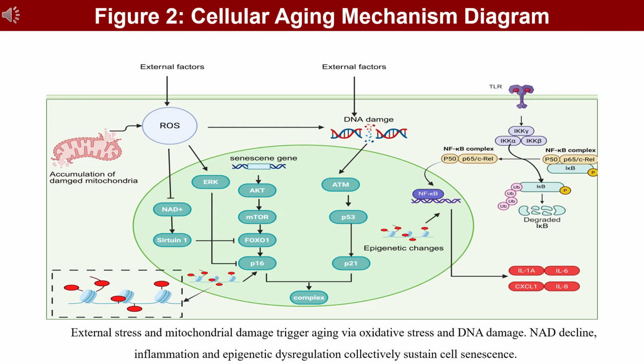External stress and mitochondrial damage promote reactive oxygen species, ROS, accumulation and DNA damage. They inhibit the cell cycle and induce cellular senescence through the ERK/AKT/mTOR-FOXO1/P16 and ATM/P53/P21 signaling axes. Reduced NAD levels weaken sirtuin-1 activity. The TLR/IKK pathway activates NF-kappa B to upregulate the expression of SASP factors, including IL-1A, IL-6, CXCL1 and IL-8. Altered epigenetic modifications further stabilize the cellular senescent phenotype.